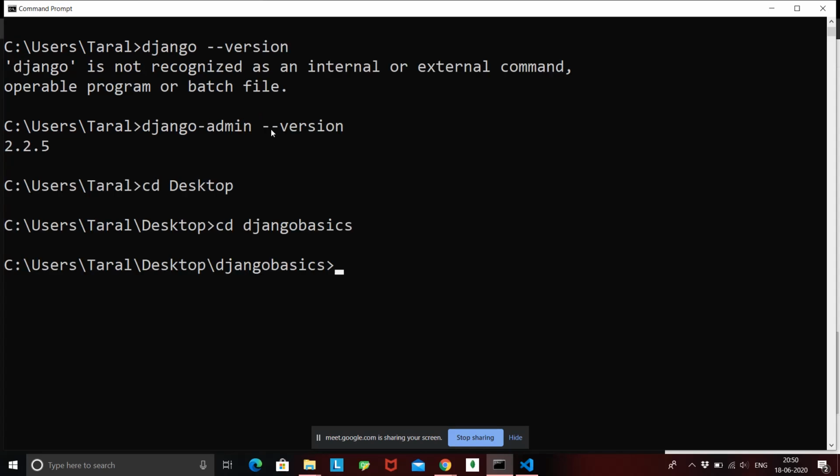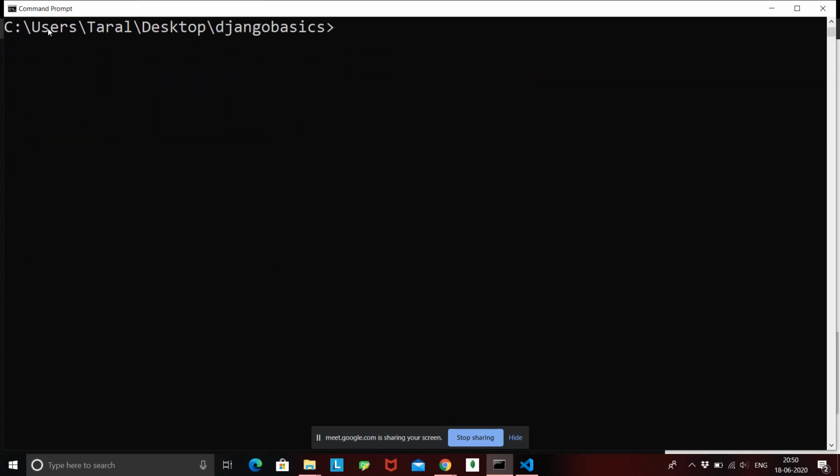Once I am in the Django basics folder, that is the desktop Django basics folder, I need to create a project inside this folder, right? So I run django-admin, that is, I am telling django-admin to start a project, and I just gave it a project name.